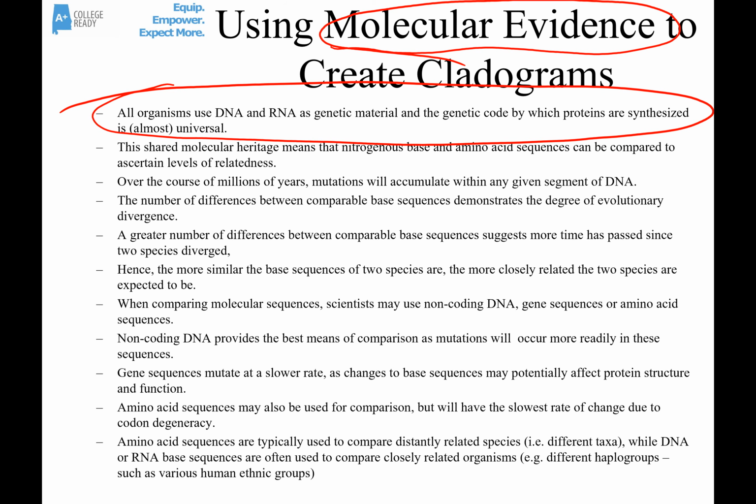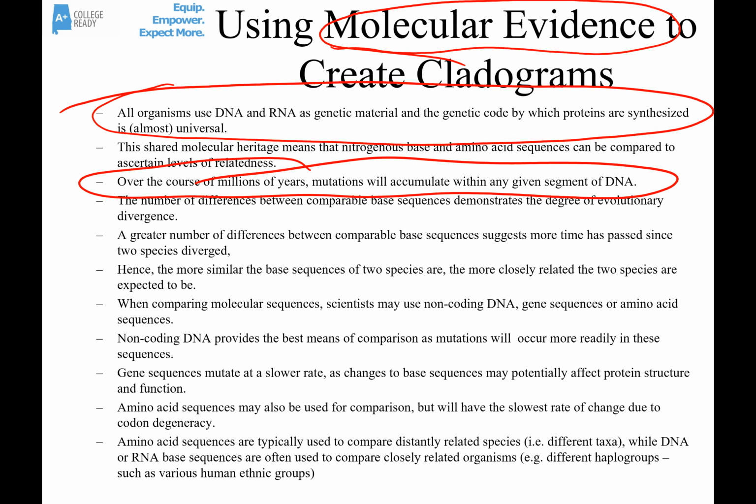Over the course of millions of years, mutations accumulate. So the further back two species separated from each other, the more time there has been for mutations in those genes to accumulate. So the more differences, the less related two species are. The fewer differences, the more related they are.